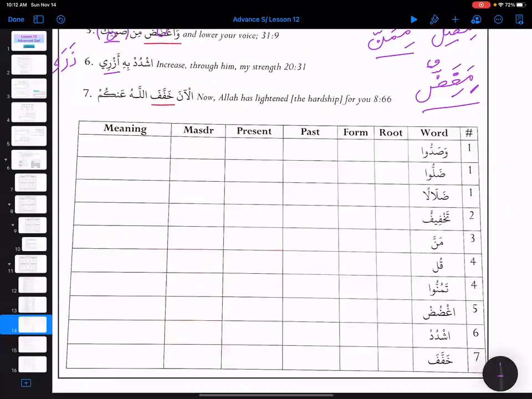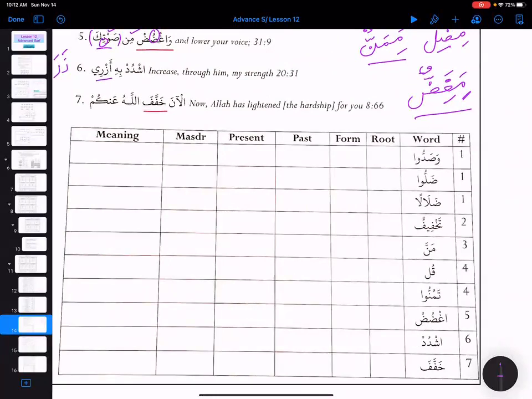Okay, then the next one. Al-ana, khaffafallahu ankum. Takhfif is like removing some burden to make someone light. So Allah has lightened hardship from you, right?